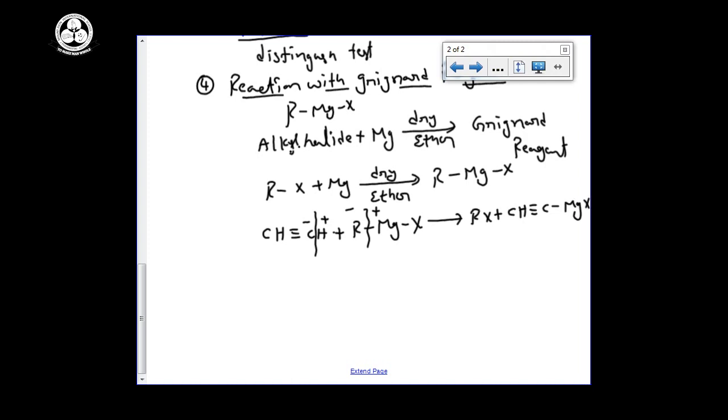This type of compounds can be formed. For example, you can see CH triple bond CH, reaction with CH3MgBr, methyl magnesium bromide, to form methane plus CH triple bond C MgBr.